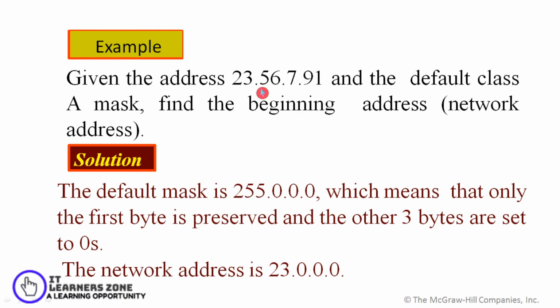This shows that only the first byte is used to represent the net ID and the next 3 bytes are used for the host addresses. So only the first byte is preserved and the other 3 bytes are set to 0. So you can easily make out the first address, or the network address, by keeping the first byte as it is and setting the remaining bytes to 0.